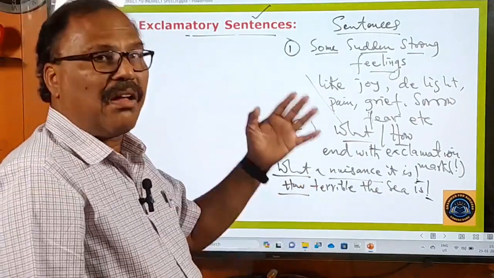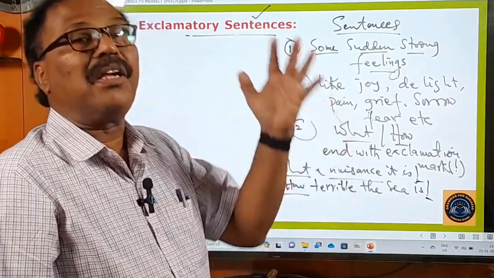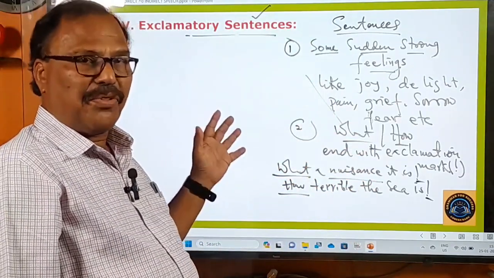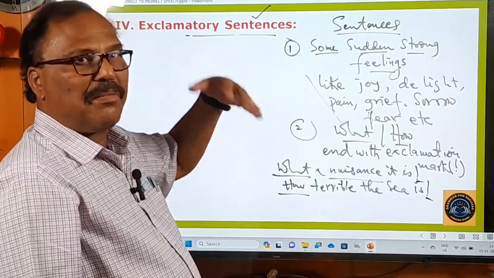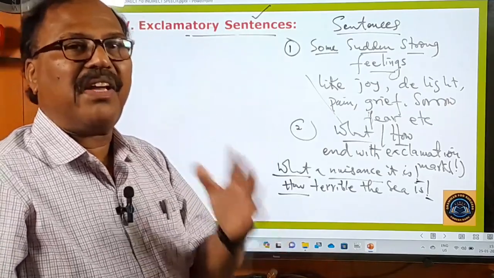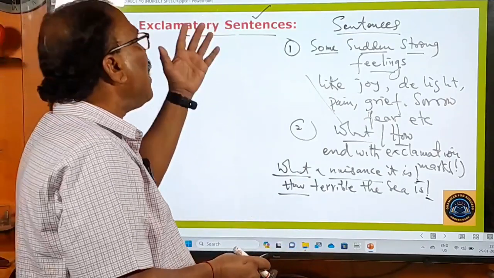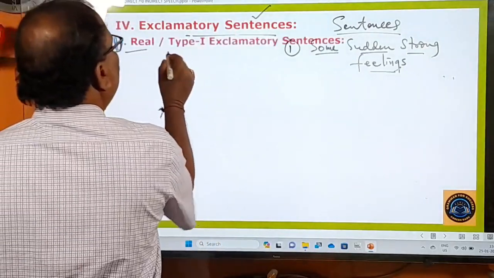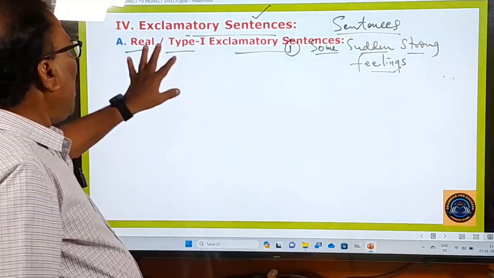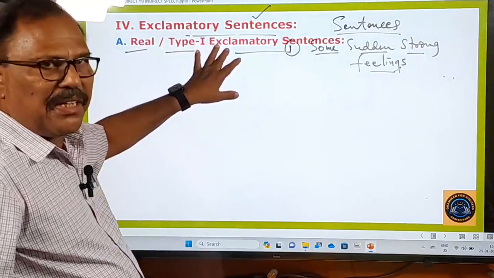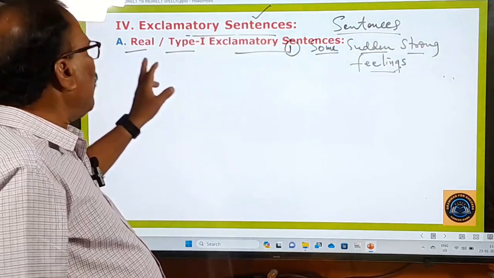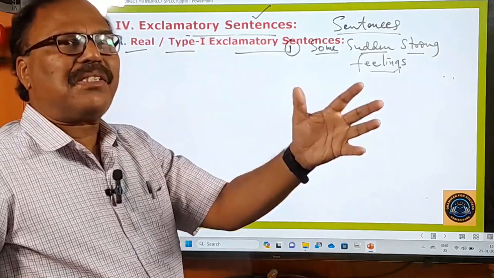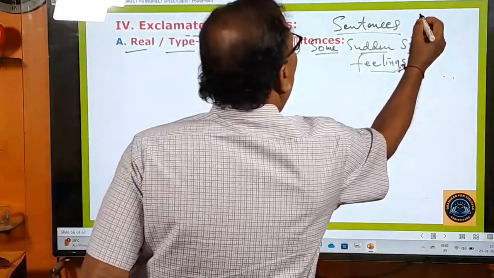And now let us learn how to change these exclamatory sentences into indirect speech. From the competitive examinations point of view, this change of exclamatory sentences into indirect speech is very, very important. Please learn how to change them into indirect speech. Here, I have given two names to these exclamatory sentences: type 1 exclamatory sentences or real exclamatory sentences. Let me tell you about this title, because real exclamatory sentences always begin with what or how.